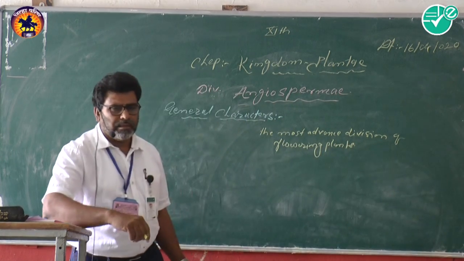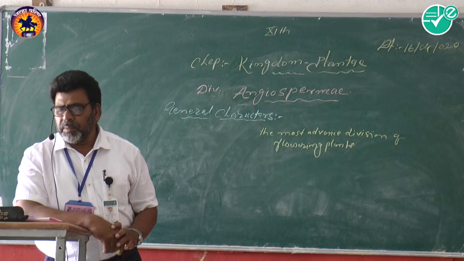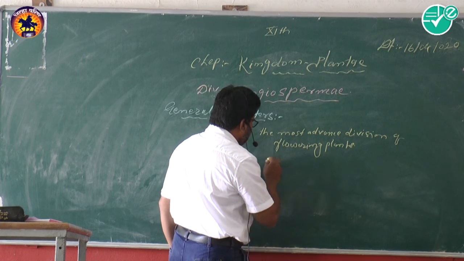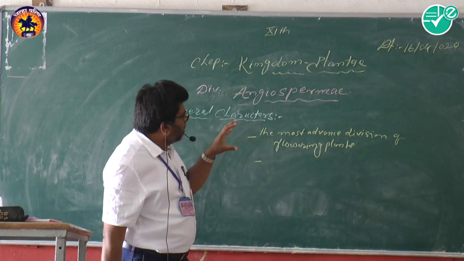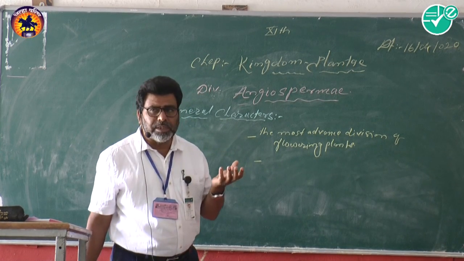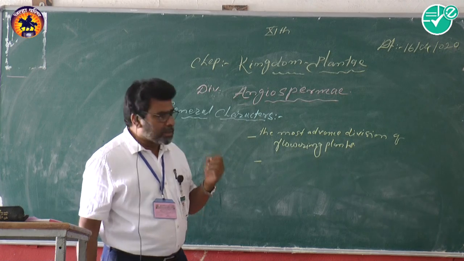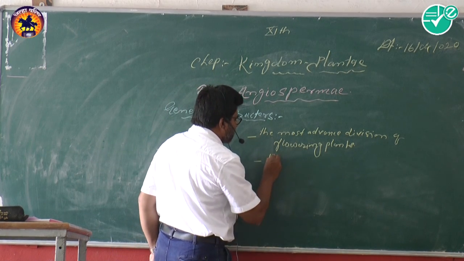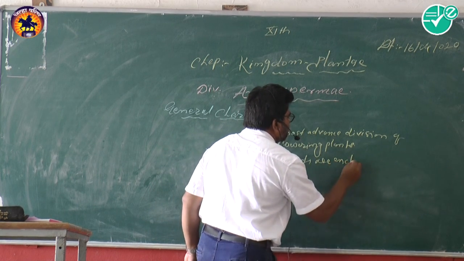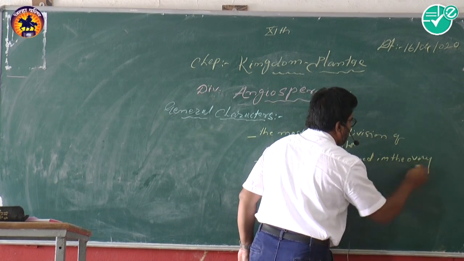So, in this division there is the formation of the flower, and the plant's seeds are enclosed inside the fruit or the ovary. First of all, this division of angiosperms is most advanced in the form of producing the flower. The second point is that the seeds are enclosed in the ovary, or we can say in the fruit.